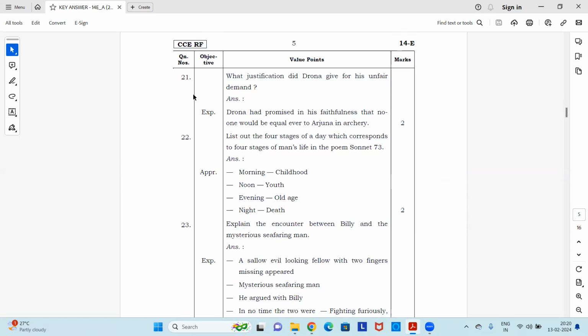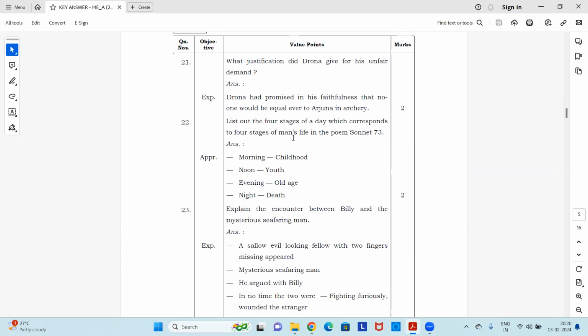Okay, let's go with the next one, 21st. What justification did Drona give for his unfair demand? Answer. Drona had promised in his faithfulness that no one would ever be equal to Arjuna in archery.